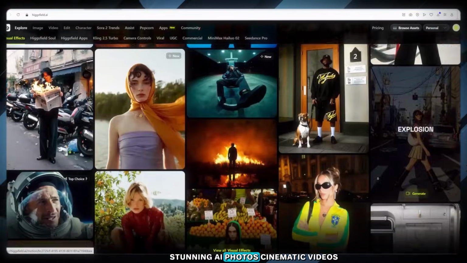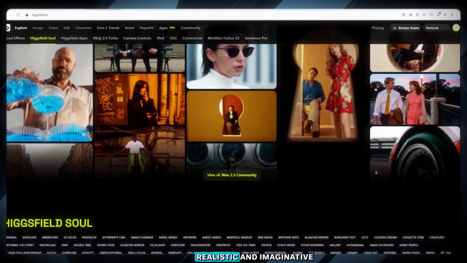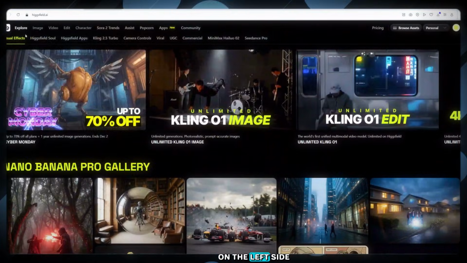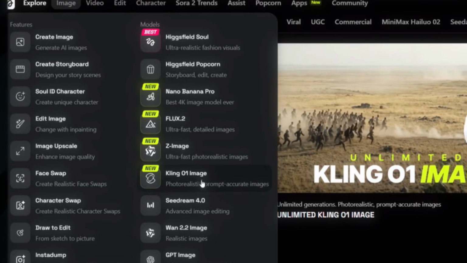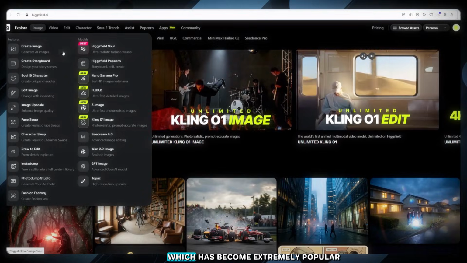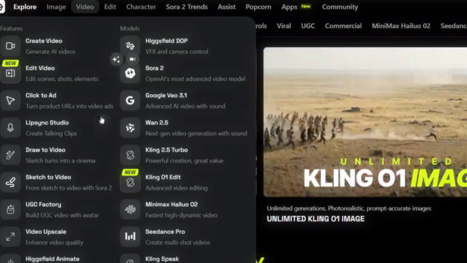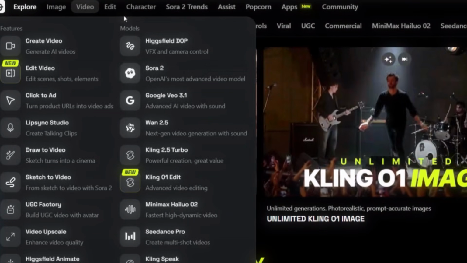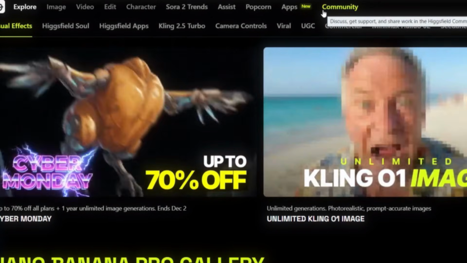When you browse the homepage, you'll find a massive collection of examples showcasing what people have created. Stunning AI photos, cinematic videos, animation clips, and more. The results are so realistic and imaginative that it's almost hard to believe they were made by AI. On the left sidebar, you'll notice the Images tab. Inside, there are nearly 16 different image generation models, and among them is the newly released Kling O1, which has become extremely popular. Right below it is the Video tab, packed with around 22 video generation models, also featuring Kling O1.